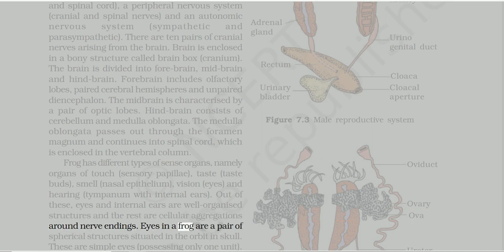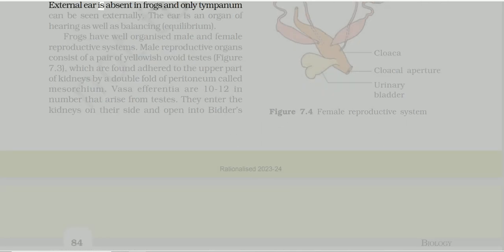Eyes in a frog are a pair of spherical structures situated in the orbit in skull. These are simple eyes, possessing only one unit. External ear is absent in frogs and only tympanum can be seen externally. The ear is an organ of hearing as well as balancing, equilibrium.